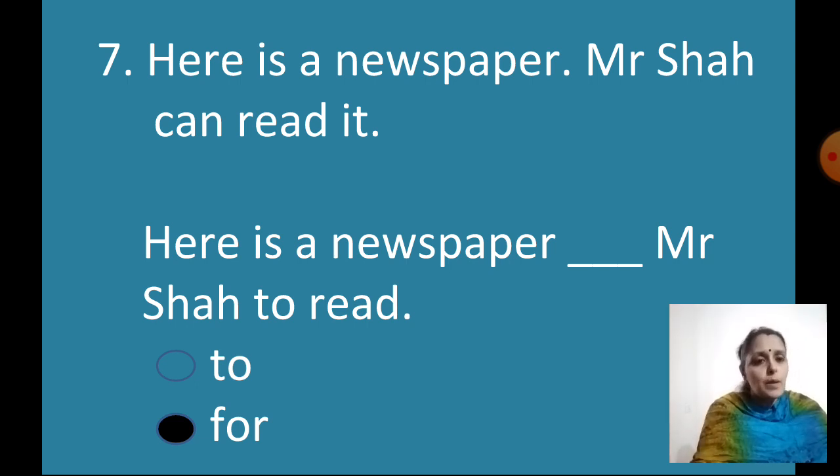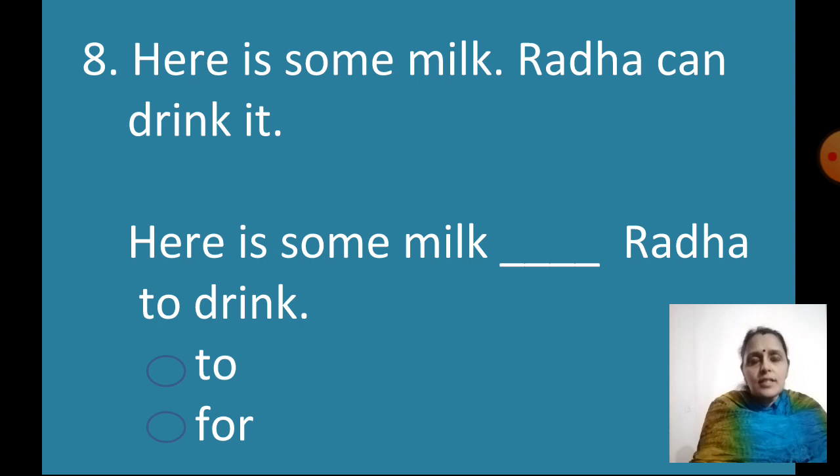Here is a newspaper for Mr. Shah to read. Okay. Here is some milk. Radha can drink it. Here is some milk. For whom is the milk? For Radha to drink, right? So which is the word I'll use here? FOR, for. Here is some milk for Radha to drink.